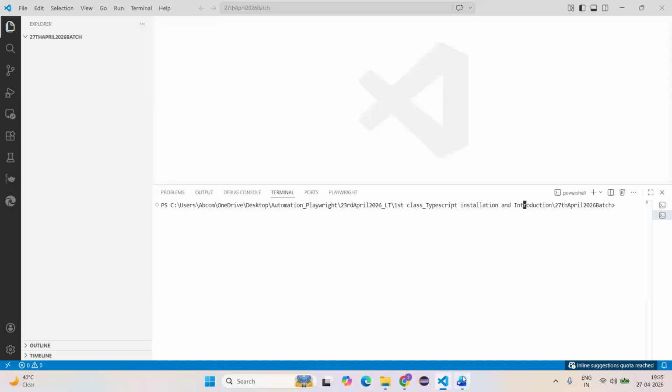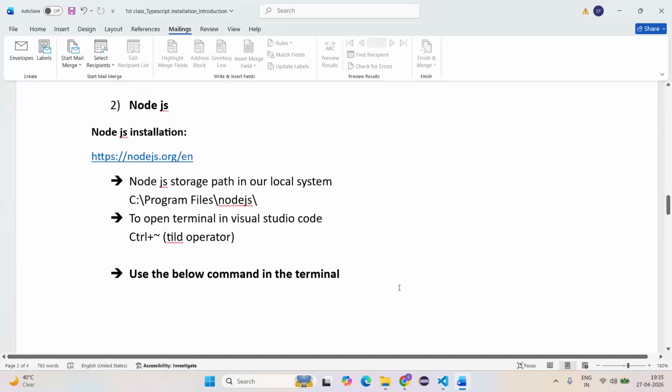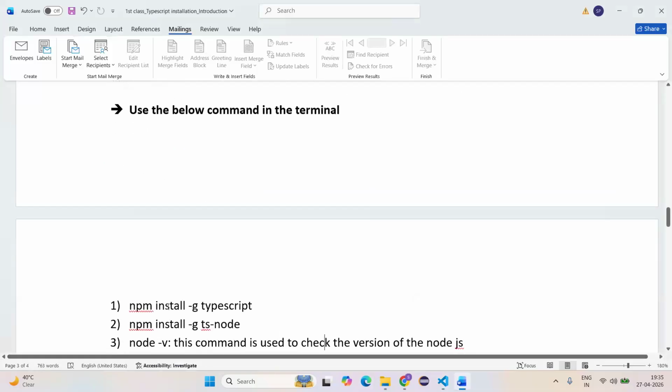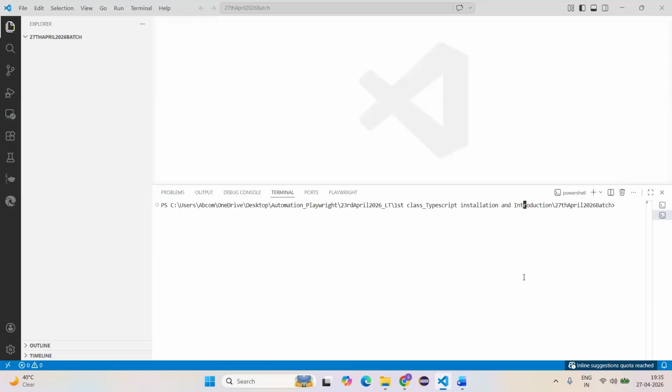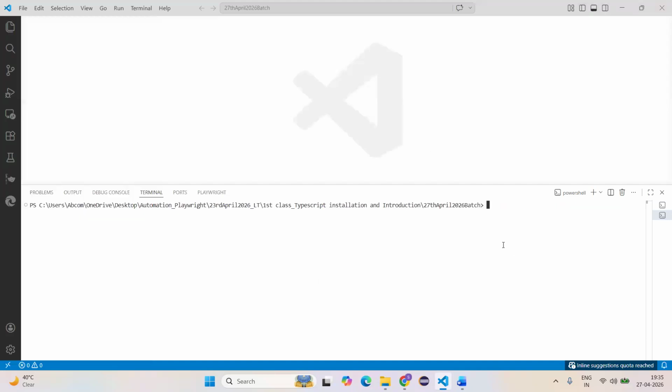Later on, what we need to do, we have two commands below. So copy this TypeScript command, select Control C. Go to terminal, guys. Let me expand. Right click here, remove one extra, and just use npm install -g typescript. Click on enter. It will install TypeScript, guys. Are you able to see it changed one package?